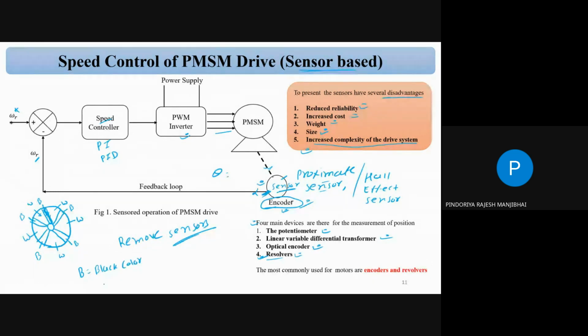Black color and W stands for white color. So a resolver is nothing but this type of disk. Okay, there is a round disk with two kinds of slots: a black slot, a white slot, and another black slot. And one LED is there, so one LED light is there.